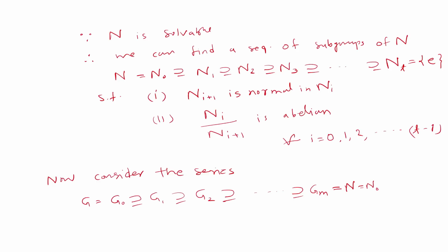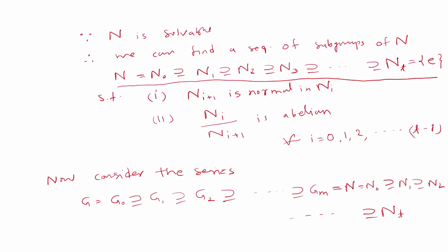And after this stage, let us attach this series. So it contains N1, it contains N2, up to Nt, which is the singleton set containing the identity only.